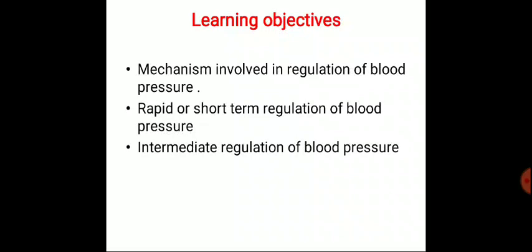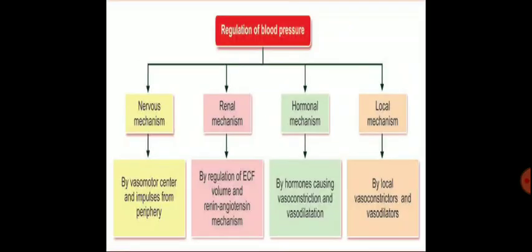We know that arterial blood pressure is controlled by several mechanisms, which under physiological conditions maintain the normal mean arterial pressure within a normal range of 95 to 100 mmHg. There are various mechanisms controlling the arterial blood pressure. These are the nervous mechanism, renal mechanism, hormonal mechanism, and local mechanism.